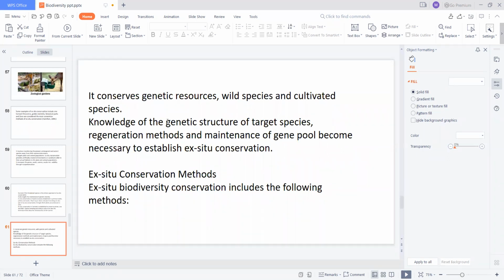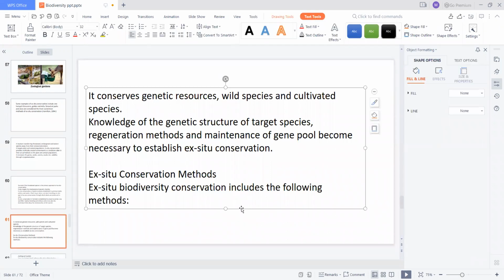And now, what is the importance of ex situ conservation? It conserves the genetic resources, wild species, and also the cultivated species. Next, the knowledge of the genetic structure of the target species, regeneration methods, and maintenance of the gene pool become necessary to establish ex situ conservation.